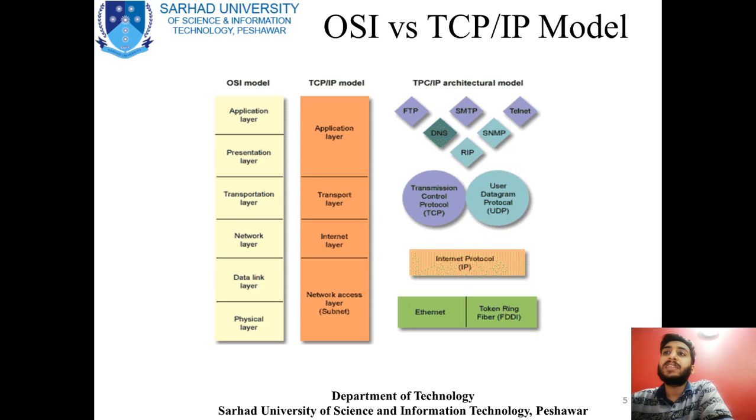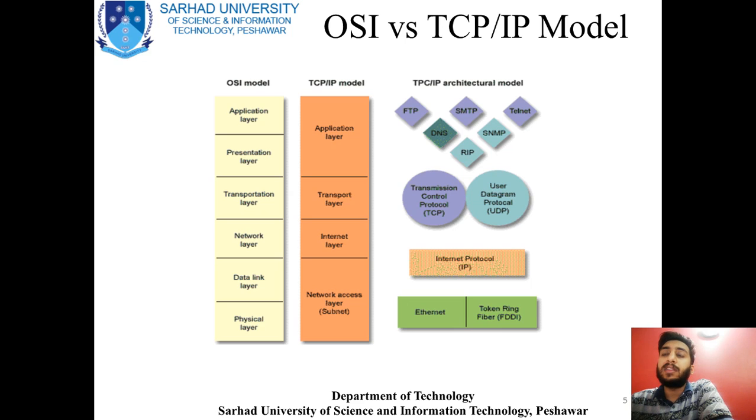And you can see that there are several protocols in the TCP/IP architecture model. You are finding several protocols, FTP, SMTP, Telnet, in the application layer. After that, DNS, SNMP, and RIP as well. And in the transport layer, there could be TCP or UDP, but most of the architecture is now implemented on TCP.